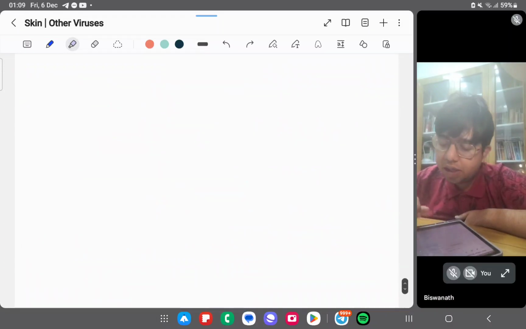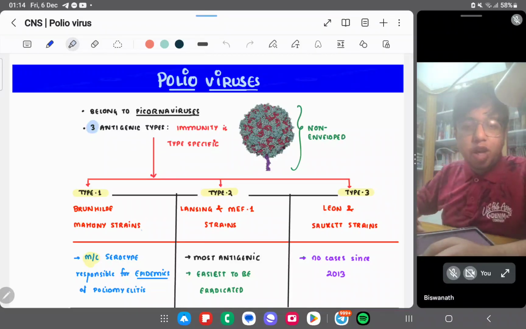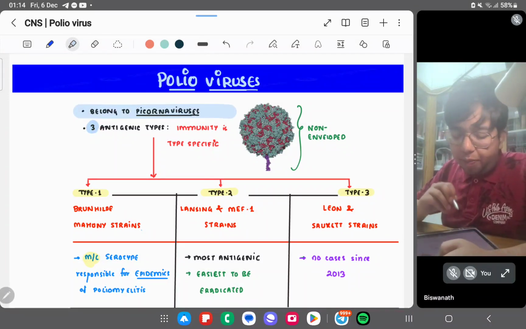Now let's move on to the next virus. Okay guys, let's start with the polio virus. Polio virus is an important virus, so do read it very carefully. It belongs to the Picornaviridae family.